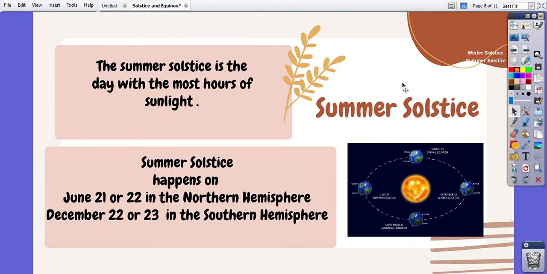Summer solstice. It is the day with the most hours of sunlight. In other words, we can say that it is the longest day of the year. Summer solstice happens on June 21 or 22 in the northern hemisphere, while it happens on December 22 or 23 in the southern hemisphere. So here is summer solstice in the northern hemisphere and we have winter solstice in the southern hemisphere. Similarly, if it is winter solstice in the northern hemisphere, we have summer solstice in the southern hemisphere.